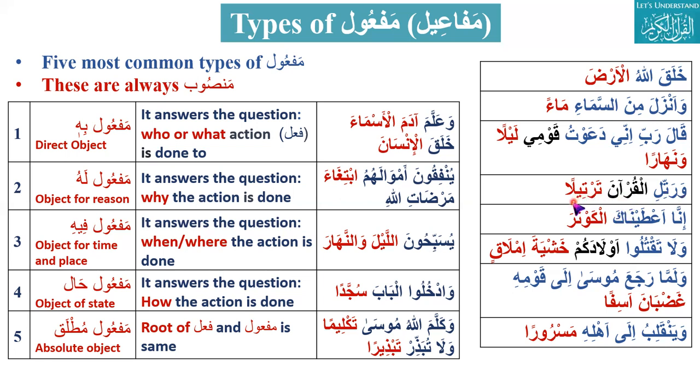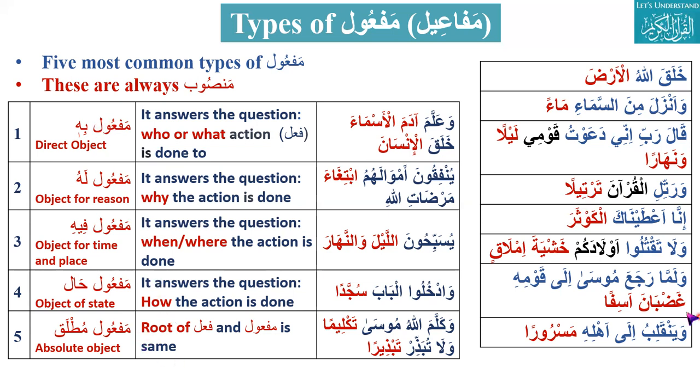Yeah, beautifully. Good recitation with tajweed. So rattil is the verb, but here tartila is mansub and will be the object. What type of object? Because it is showing the intensity or nature or number of times, and how, this is maf'ul mutlaq. The root of fail and maf'ul is the same.